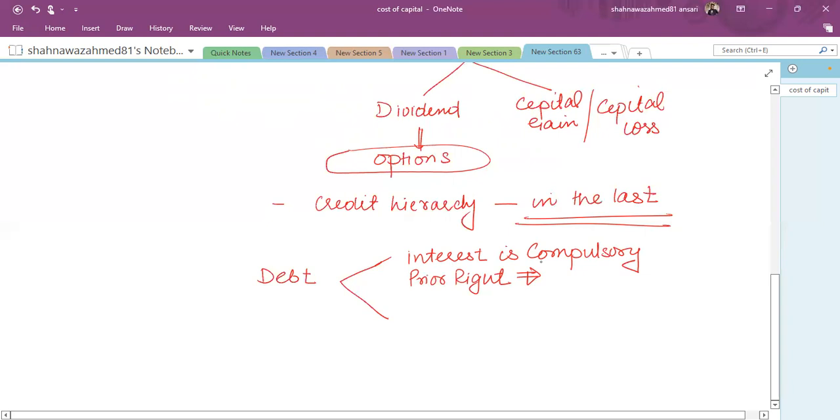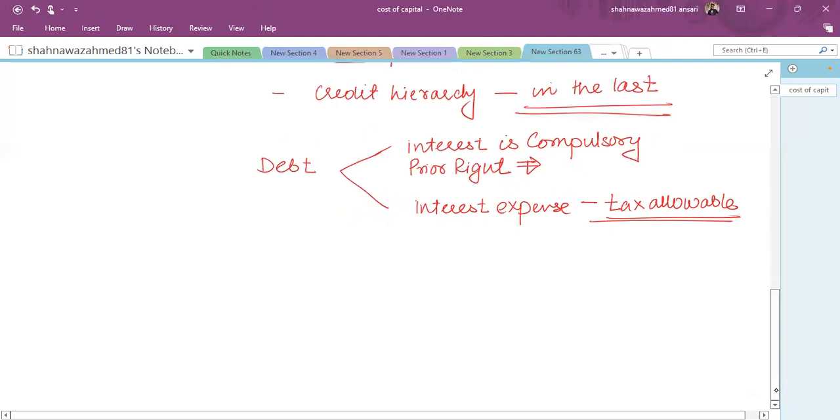And another reason which makes that financing much cheaper is that the interest expense is an allowable expense from the company's point of view. It's a tax allowable expense. What does it mean, and how does this point make it even cheaper? The reason is that when you prepare the taxable profit and loss account, interest is an allowable expense, but dividend is not an allowable expense. So if interest is charged as an expense, it will reduce your taxable profit.